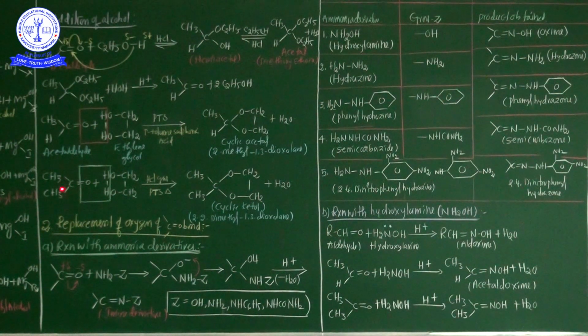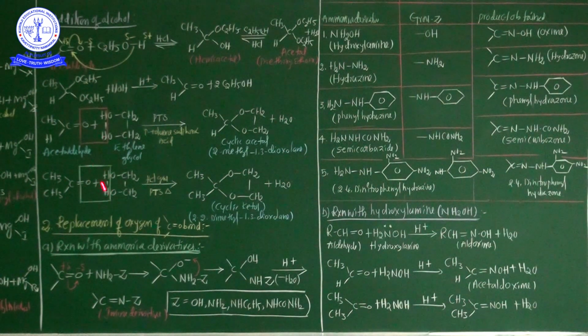Okay? Next one, I have already completed the first category of chemical properties of aldehyde and ketone, that is the nucleophilic addition reaction across the C=O bond. From this category there are four chemical properties. First is the addition of hydrogen cyanide, number 2 is the addition of sodium bisulfite, number 3 is the Grignard reagent, and number 4 is the addition of alcohol. These are the nucleophilic addition reactions.